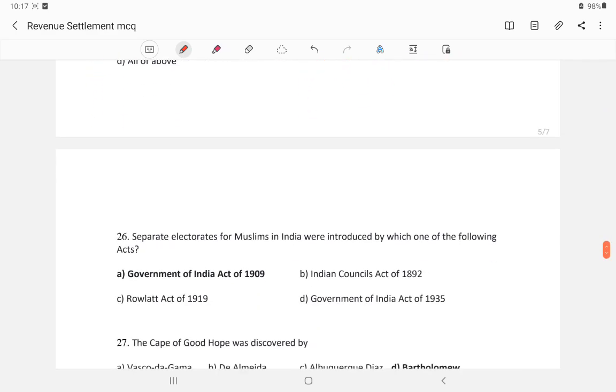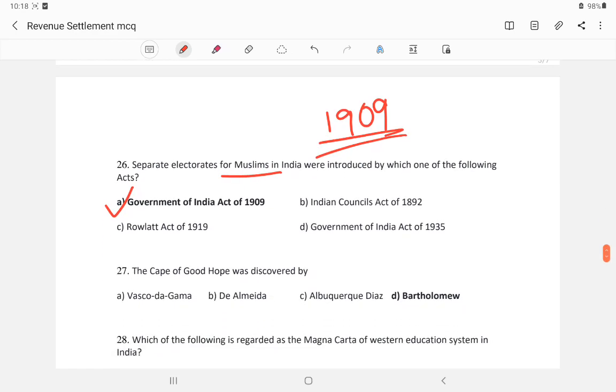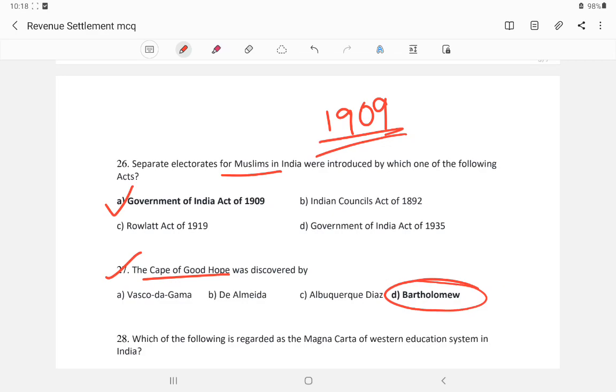Separate electorates were introduced in the Parliamentary reform, and it was provided in the 1909 reform. Muslims were given separate electorates. The Cape of Good Hope was reached by Bartolomeo Dias. Vasco da Gama reached India in 1498. Sorry, 1498, sure, but the answer is Bartolomeo.